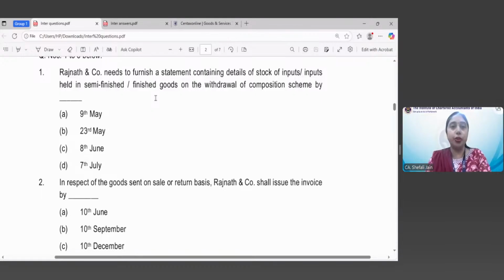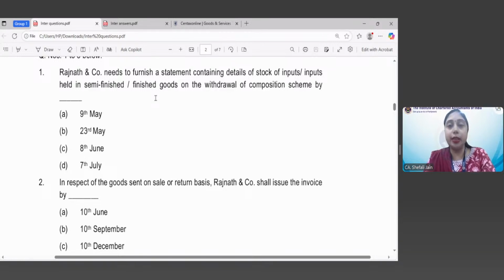That is for sure: once we are switching from the composition to the normal or regular scheme of taxation, the registered person has to furnish a statement containing the details of its stock, whether that is stock of finished goods, inputs, or inputs held in semi-finished goods.